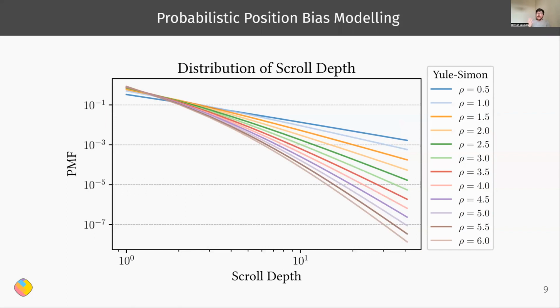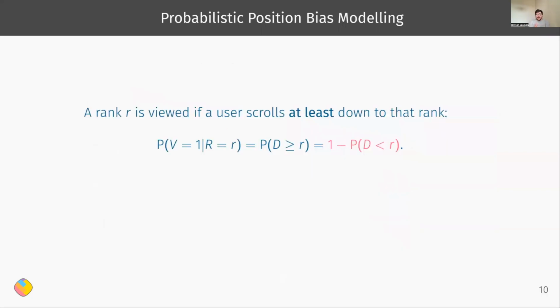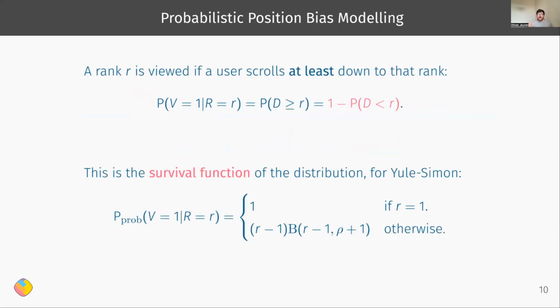So what I'm showing here over the x-axis is simply the scroll depth and the probability mass function for the distribution on the y-axis. And it has a single parameter rho, which we can set to represent very different scrolling behaviors. Now, going from scroll depth to the position bias, we can say that a rank R is viewed if and only if the user scrolls down to at least that rank. And so this quantity is known as the survival function of a distribution.